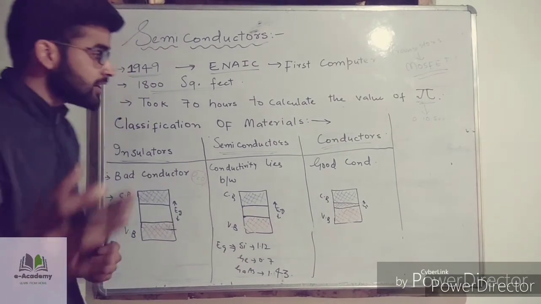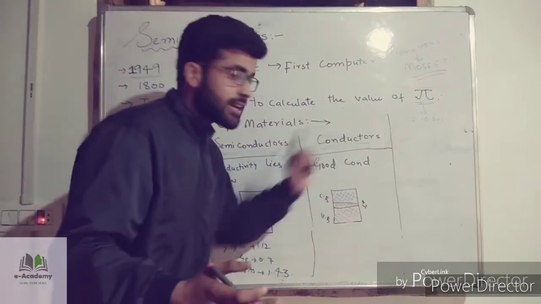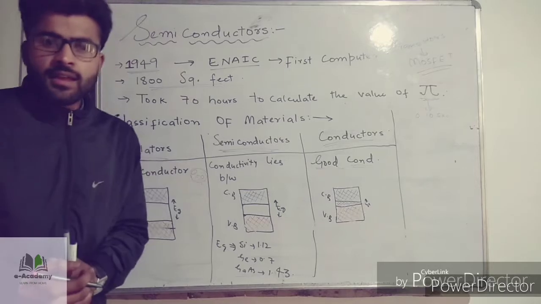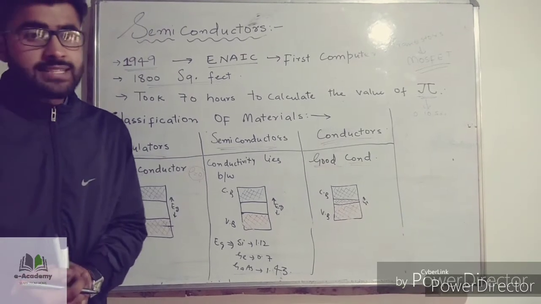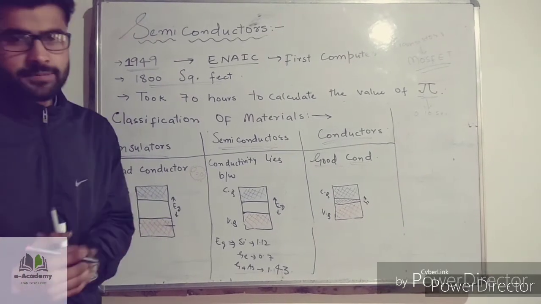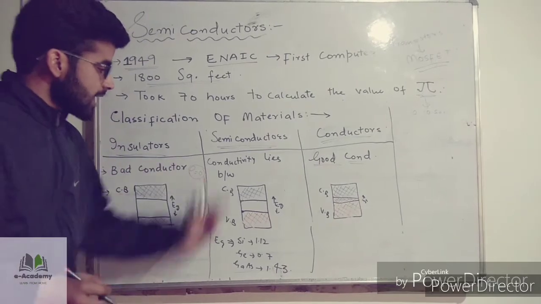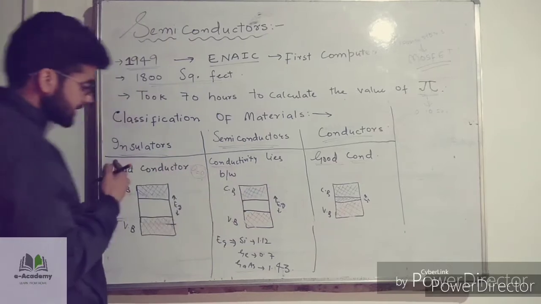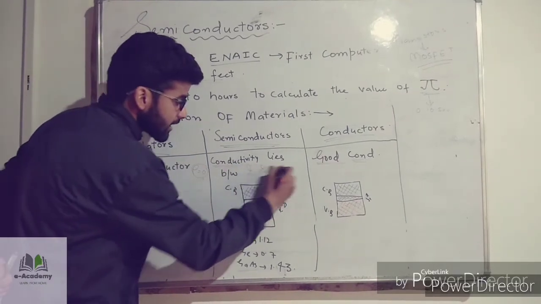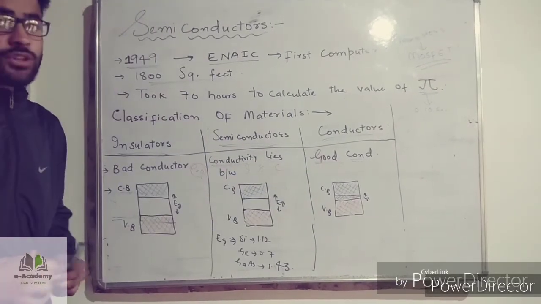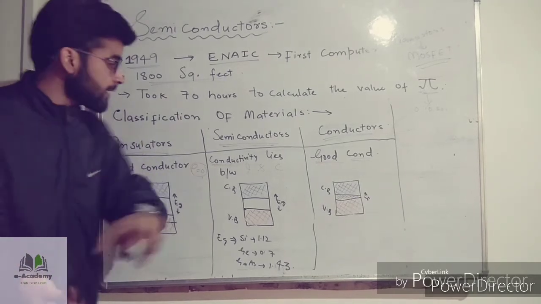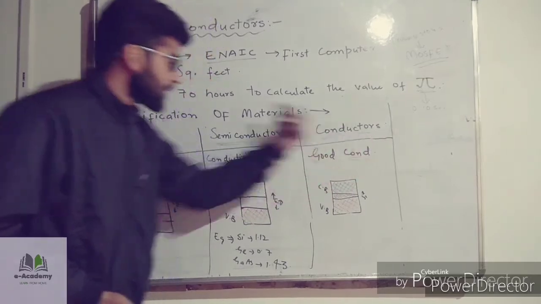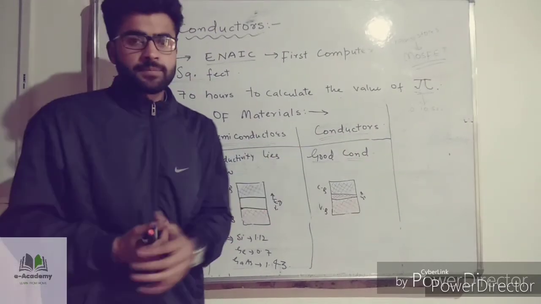The second one, conductors, are good conductors of electricity and heat also. That is, they conduct both electricity and heat. Now the semiconductors have conductivity which lies between insulators and conductors. So on the basis of conductivity, I have classified the materials into three: insulator, conductor, and semiconductor.